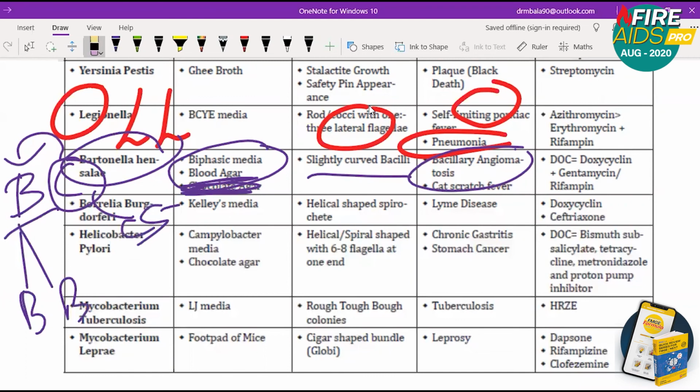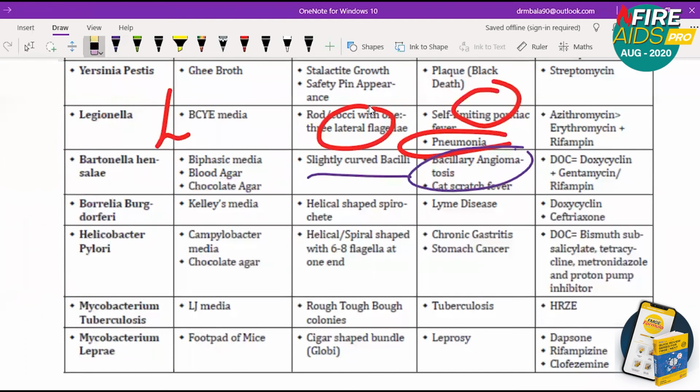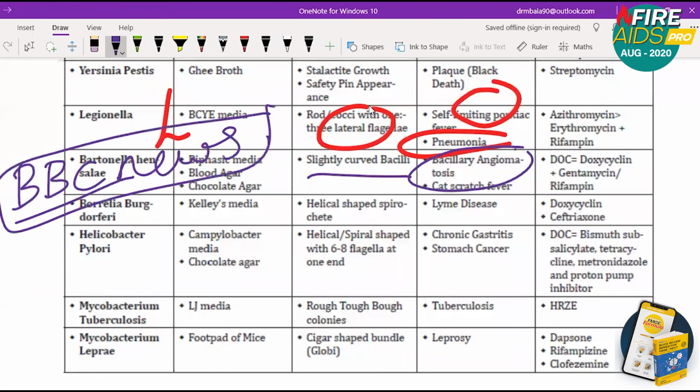So since it is biphasic media, for Bartonella henselae, we can remember B, B and C. So the BBC News, you can remember the channel. So BBC, that news you can remember. So Bartonella henselae.